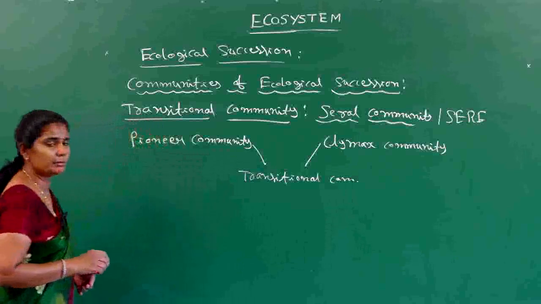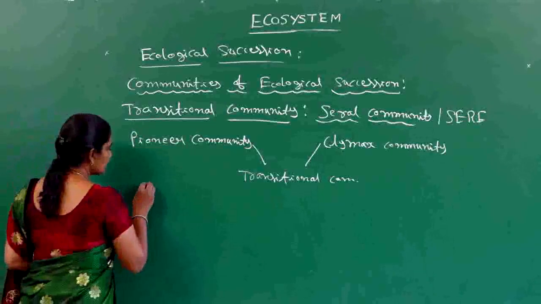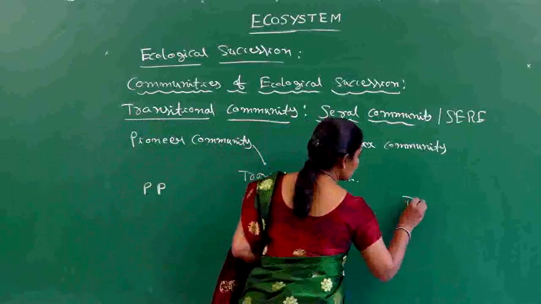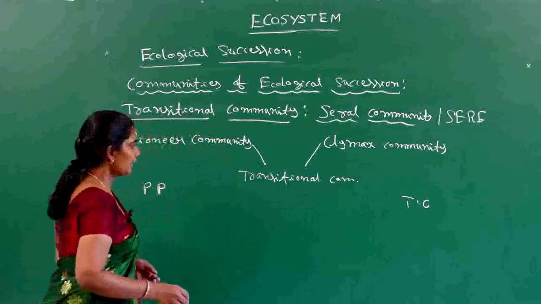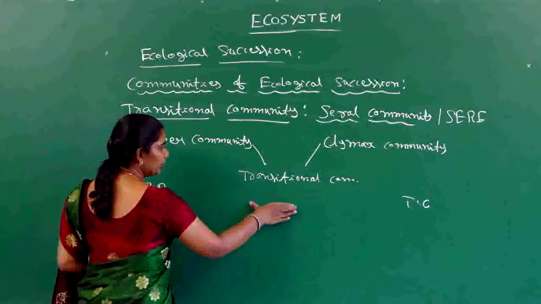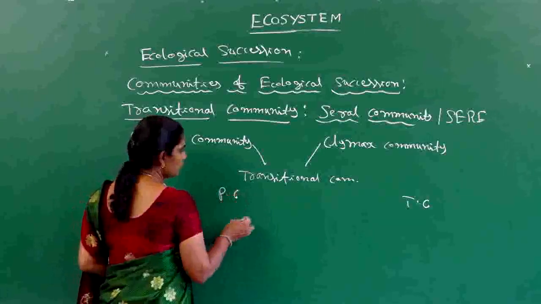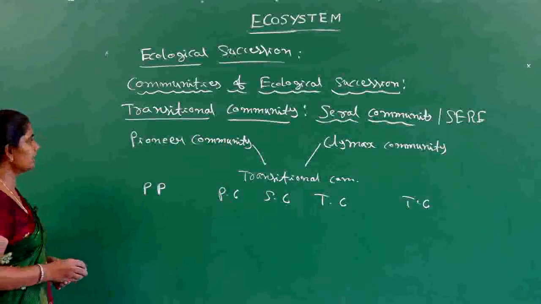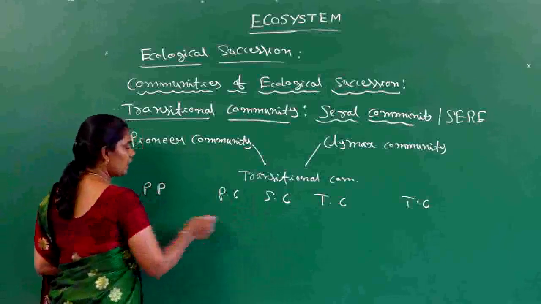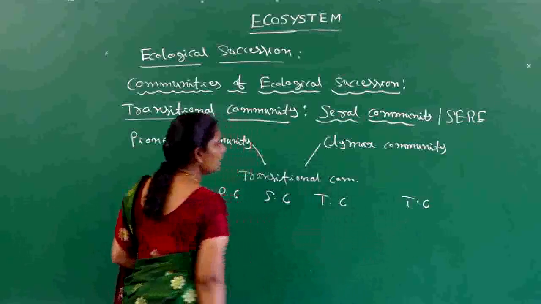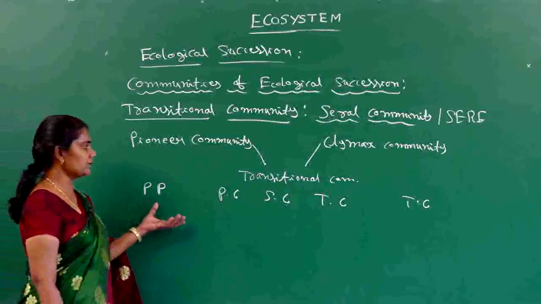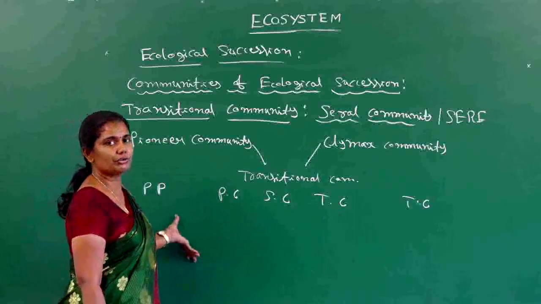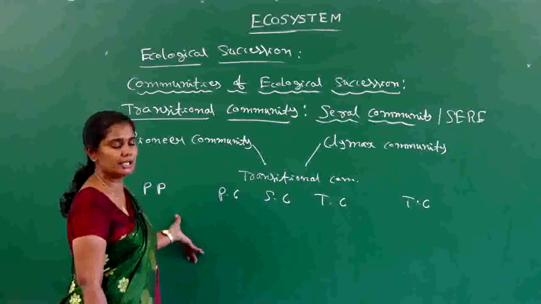Okay, let us say one example here. If the producers, that means primary producers, come under a pioneer community, and the top carnivores come under a climax community, then the intermediate communities, that is primary consumer, secondary consumer and tertiary consumer, are all considered as transitional communities because these communities come in between the pioneer community and the climax community. So this particular sequence of communities, that means formation of communities, is going to give a clear picture of an ecological succession in a stage by stage manner.